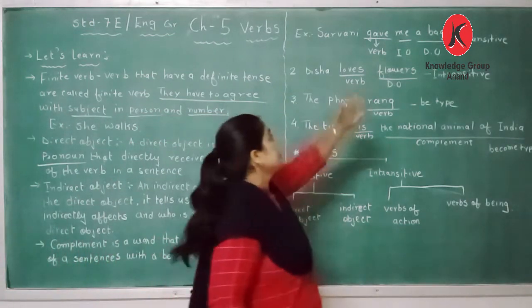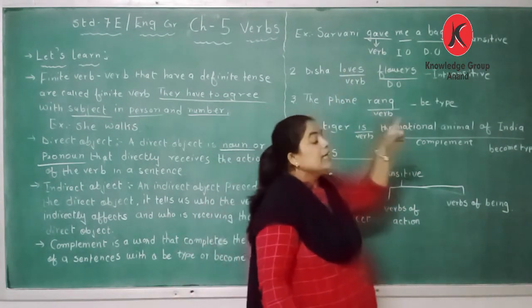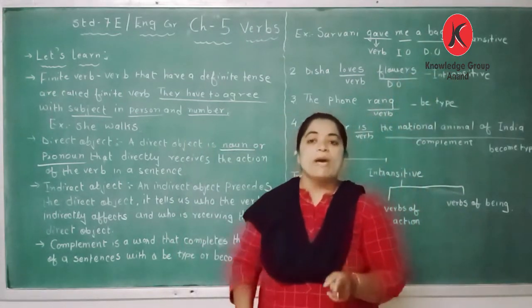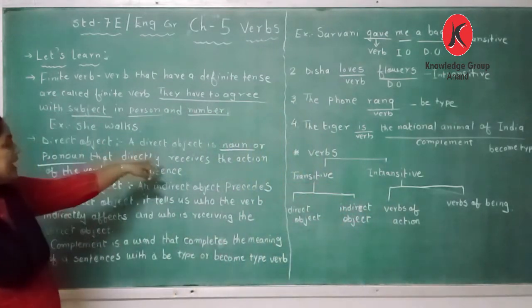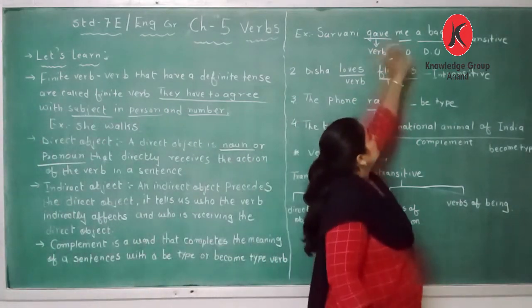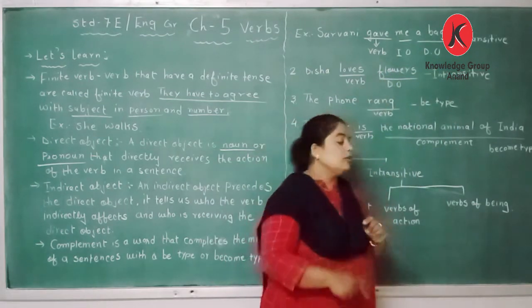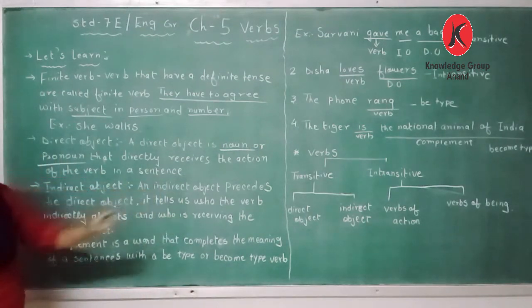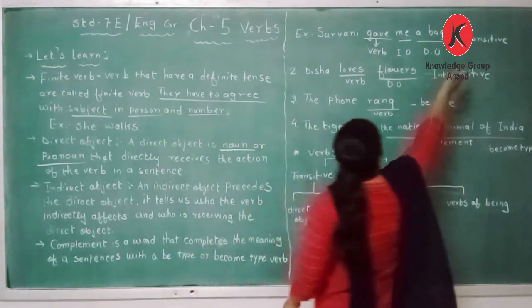Now, which is the verb in the sentence? Gave. Direct object is bag. Why is the direct object bag? Because it is a common noun. A direct object is a noun or pronoun that directly receives the action. Me is an indirect object. An indirect object comes right before the direct object.